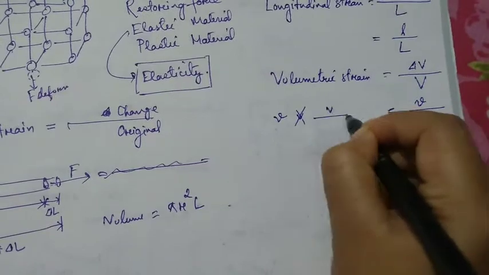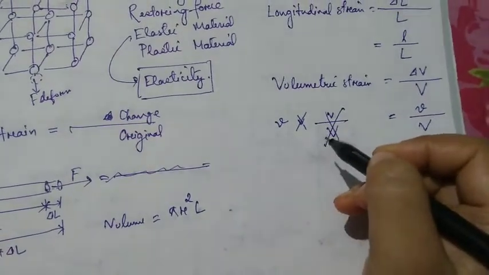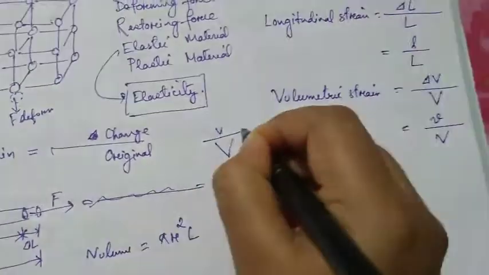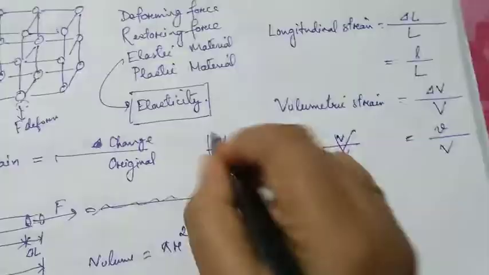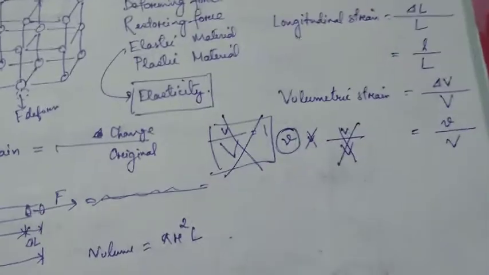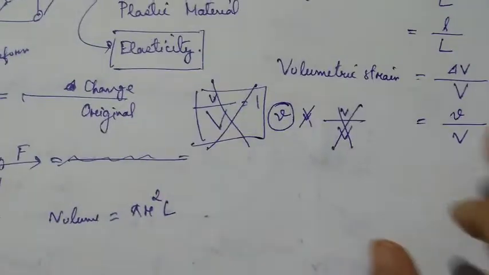If you write it like that, it will be v by v equal to 1, which is totally wrong, and you will get 0 for this. So always write small v with a curl. This is the volumetric strain.